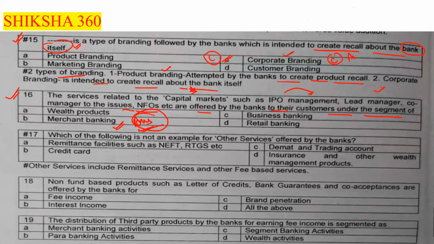Now move to the next question, number 17. Which of the following is not an example of other services offered by the bank? We have to find which of the following is not an example. Option A, remittance facilities like NEFT, RTGS, etc. B, credit card. Third, demat and trading account. Fourth, insurance and other wealth management products.